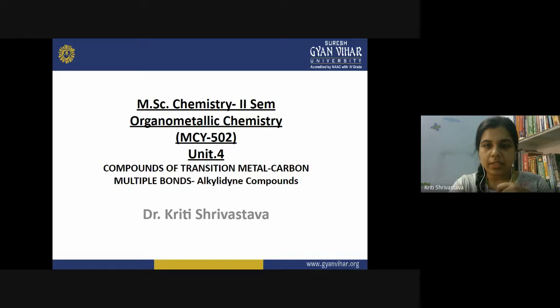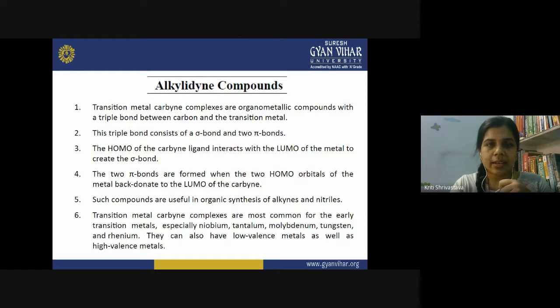Our today's topic of discussion is alkyl compounds. It is a topic of Unit 4, and we are studying compounds of transition metal carbon multiple bonds. So let us start with the topic. What are alkyl compounds? Transition metal carbene complexes are organometallic compounds because they have a metal carbon bond, and that bond is actually a triple bond. So that is why we call them alkyl compounds. And that triple bond exists between the transition metal and the carbon.